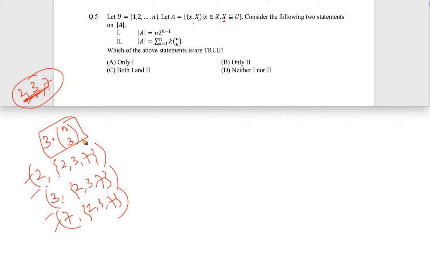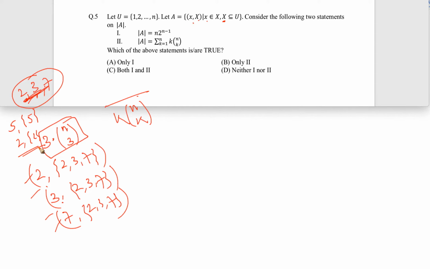Now we are seeing a pattern. If we are choosing k elements, then n choose k will be the number of sets, and for each set of k elements I will have k such instances. So k into n choose k will be there. Now k can be anything, but k cannot be 0 because at least one element has to be there. If there is an empty set, you cannot choose x from there. But k can start from 1. So if one element is chosen, let's say 5, then the tuple is (5, {5}), or (2, {2}), something like that. That is possible.